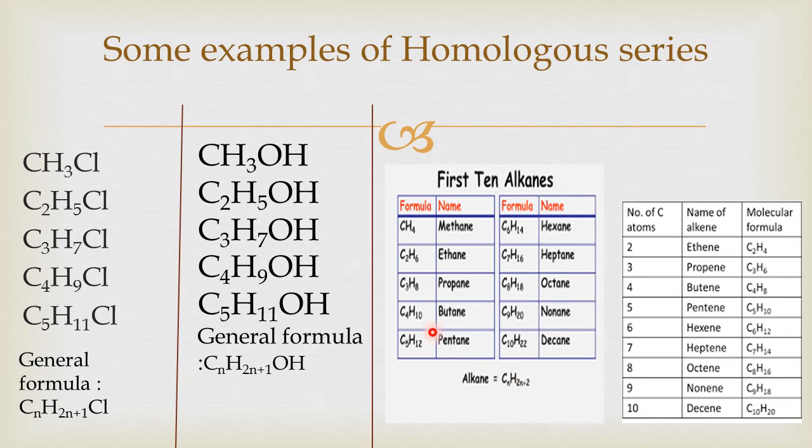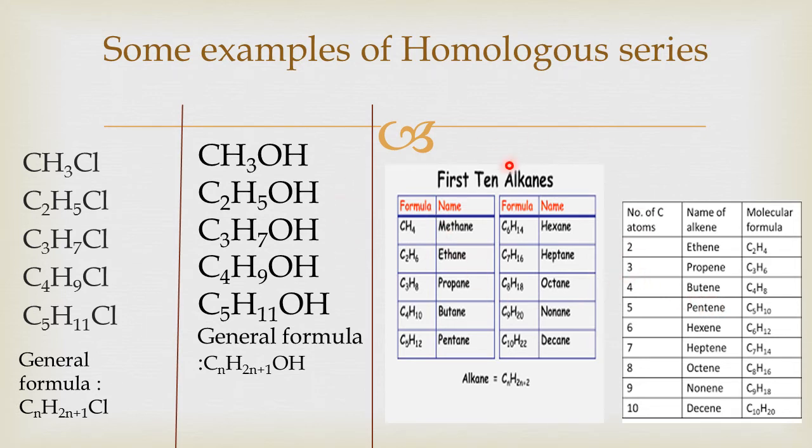All of you have studied this before. Alkanes can be represented by the general formula CnH2n+2. We have studied this before, right? And the last series is of alkenes. If you look at their molecular formulas, you will come to know immediately that they can be represented by the same general formula CnH2n.